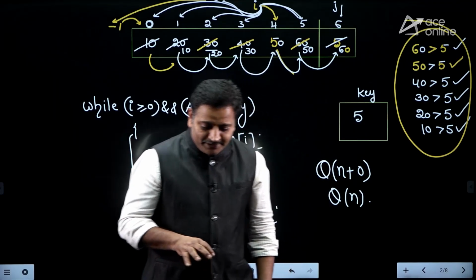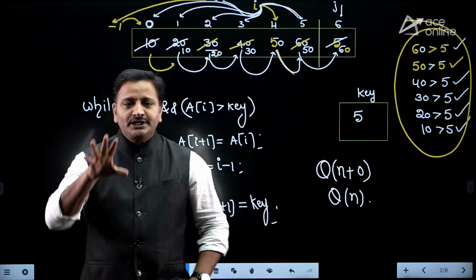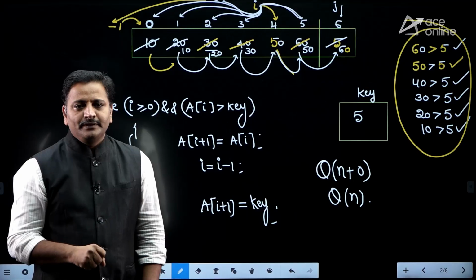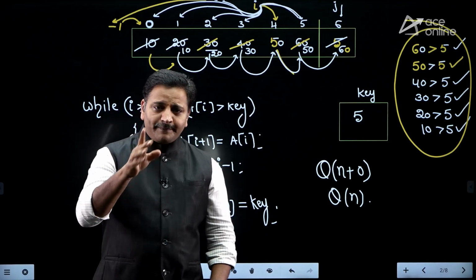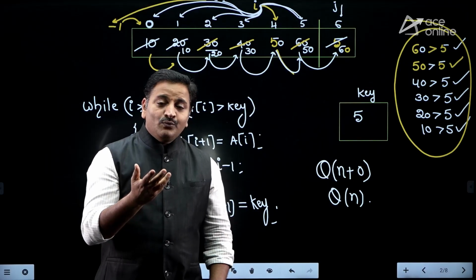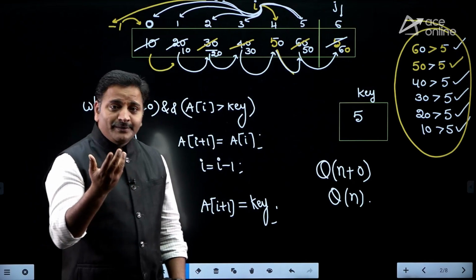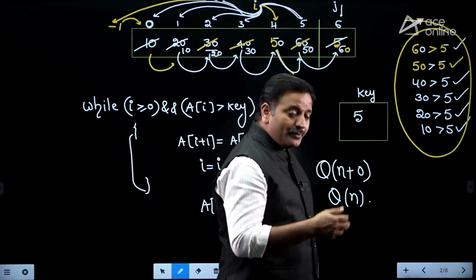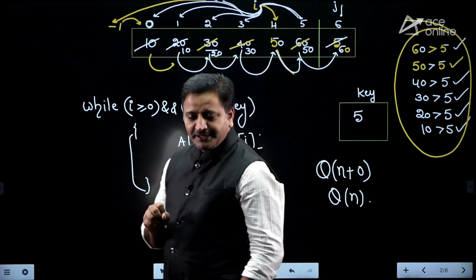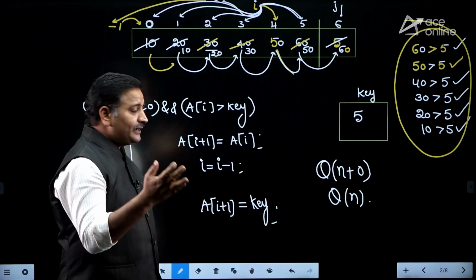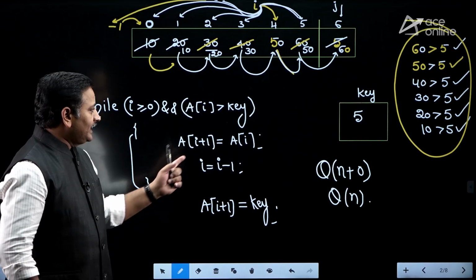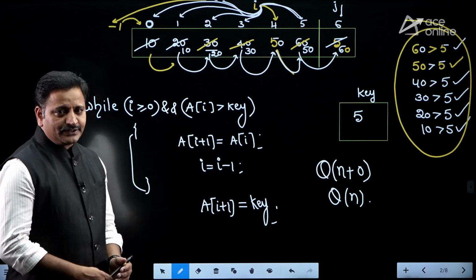They will ask the question: in the general insertion sort algorithm, we are applying linear search. Instead of linear search, if you apply the binary search algorithm, then what is the time complexity, how many comparisons are performed, and how many swappings are required? That kind of study is required, friends. That is application-oriented study. Anyway, you already have my notes, and all these points are already mentioned there. That's all about the insertion sort algorithm, friends.